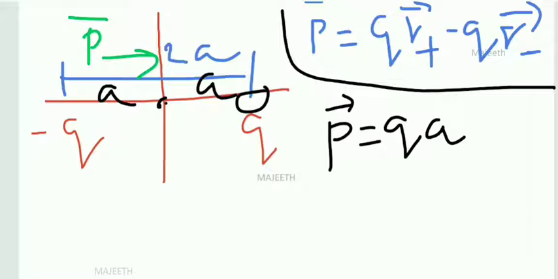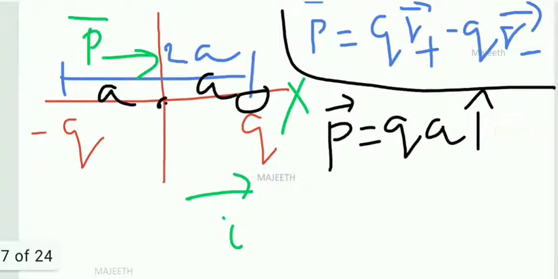I told you in Coulomb's law itself: if you add a unit vector, then a scalar becomes a vector. So a is a distance. In which direction is a looking? It is going along the i direction, because we know that i is always along the x direction. So the positive charge is on the positive side, so i direction.